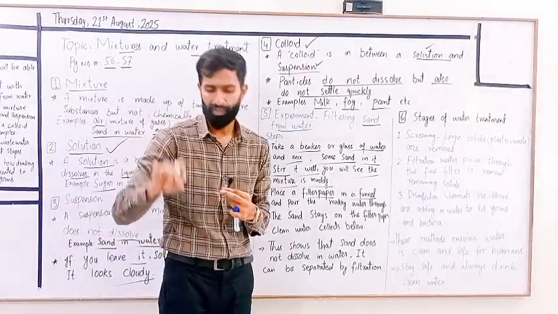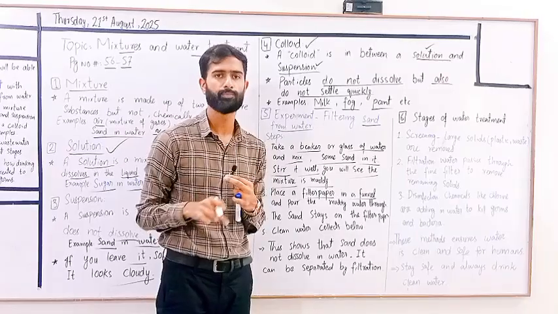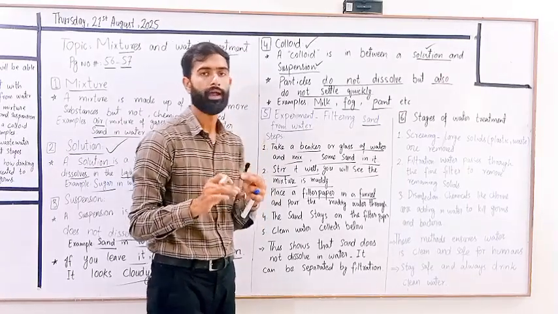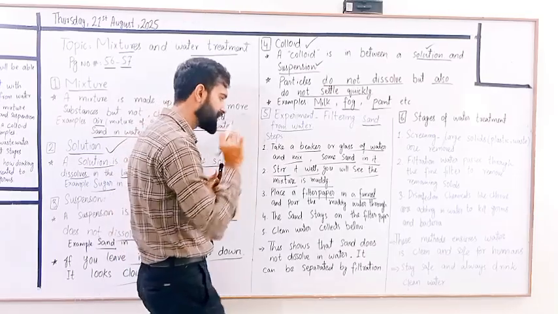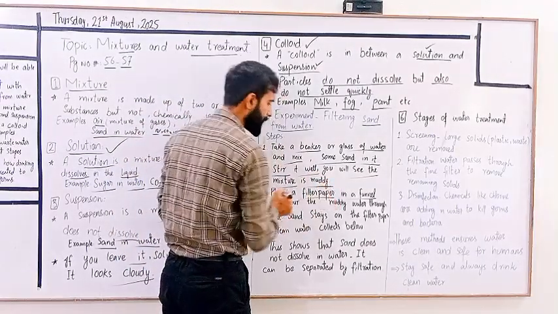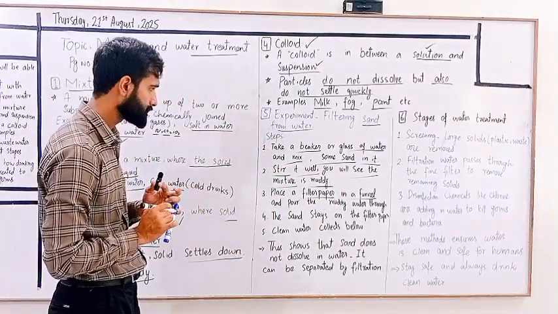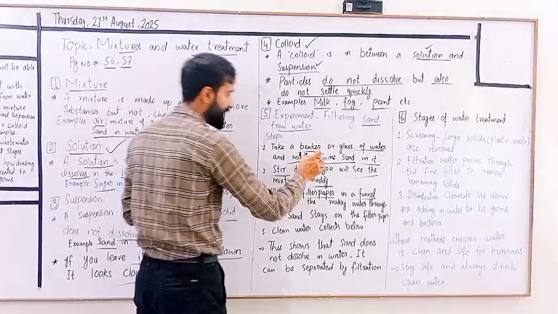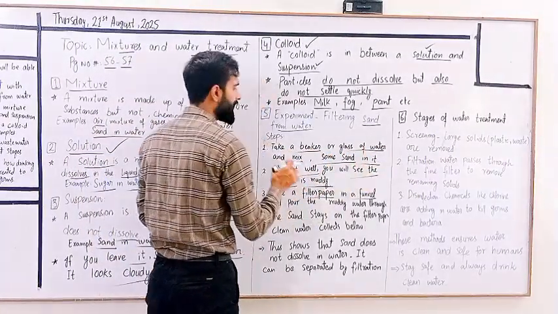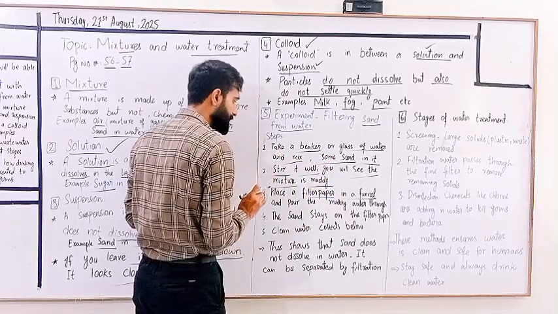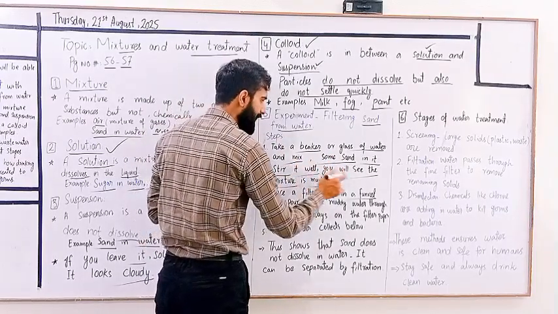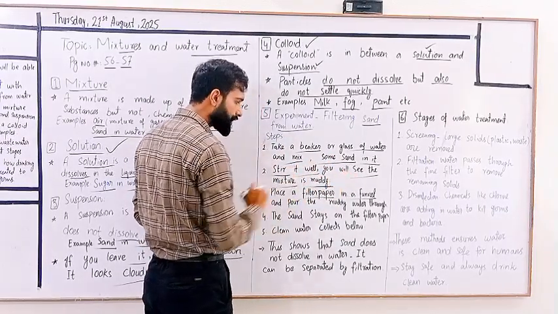to stir the beaker with the help of a spoon or any object, and you will see the sand is mixed with water and the mixture looks cloudy or muddy. So firstly, take a beaker or glass of water and mix some sand in it. The second step is stir it well and you will see the mixture getting muddy.